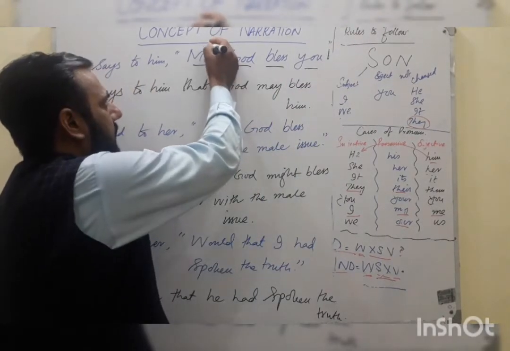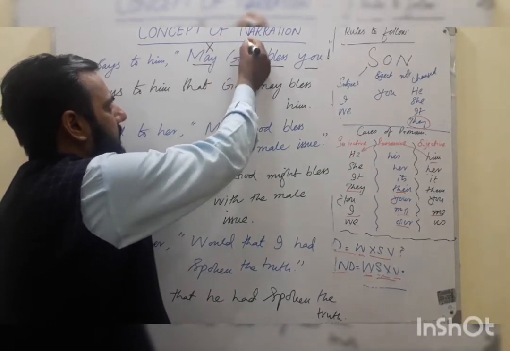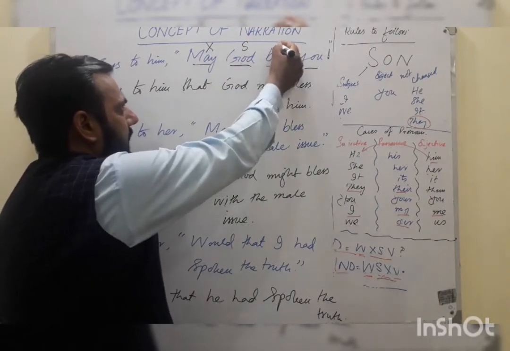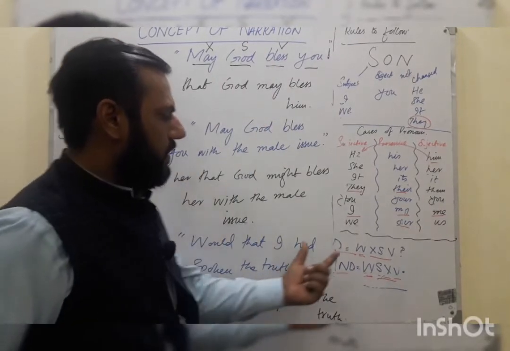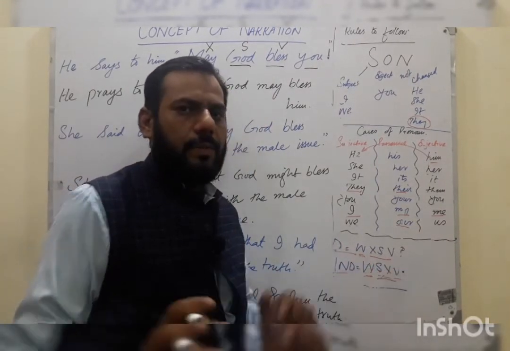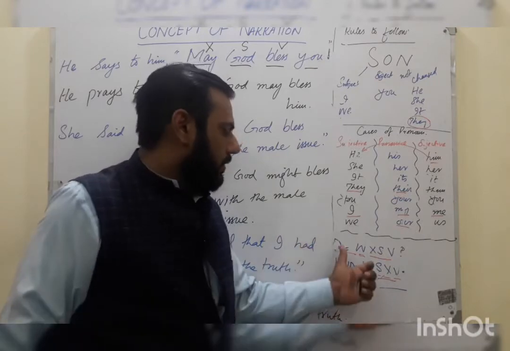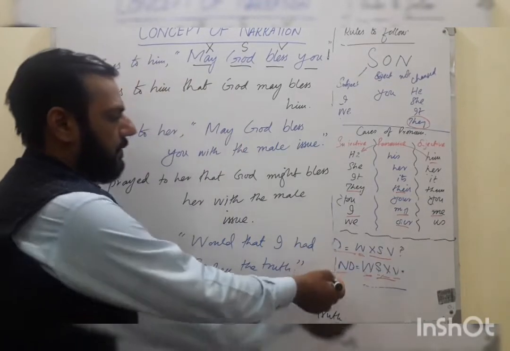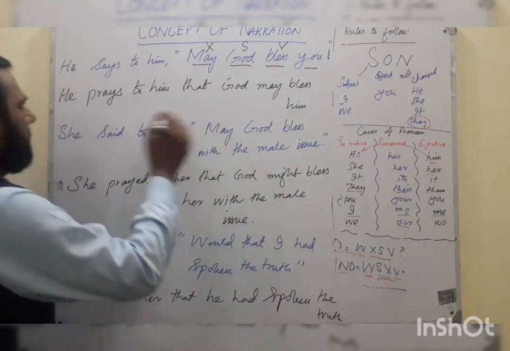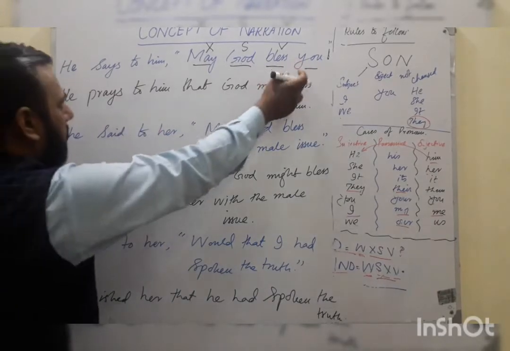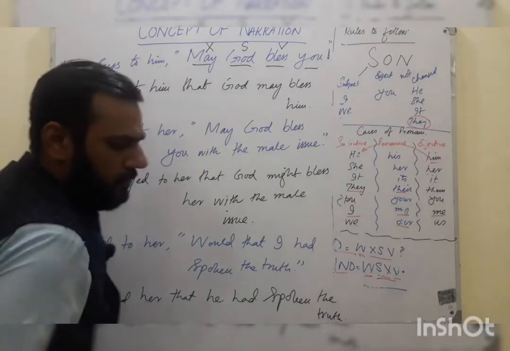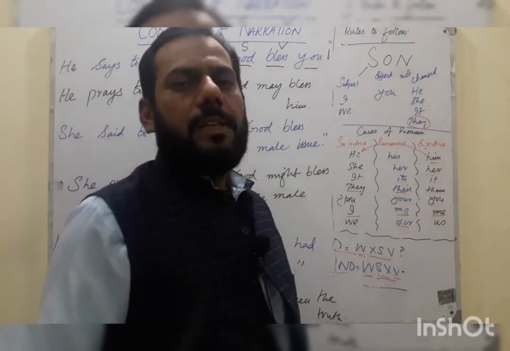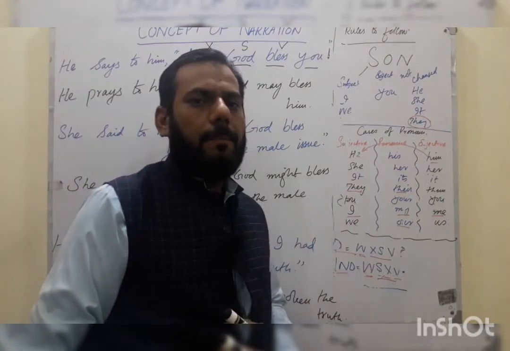So this is may, the auxiliary, that is S, the subject, and that is the verb, and that is the object. XSV. So accordingly we use the pattern WXSV for questionnaire sentences. In direct we use WXSV, and in indirect we use WXSXV. The same stuff will be used here, but this is not a question, so he prays to him or he prays him. Both of them are right. You can use he prays him or he prays to him.